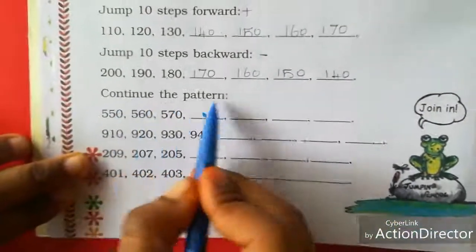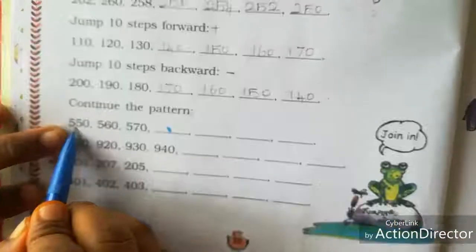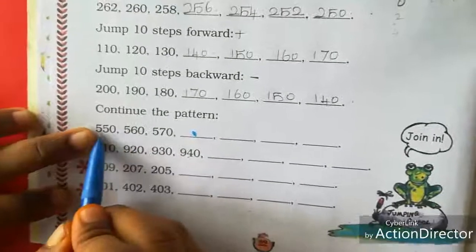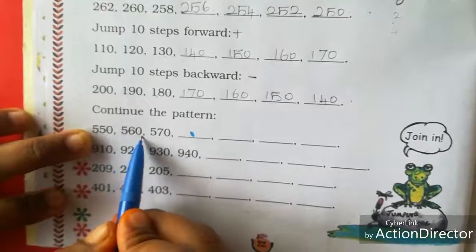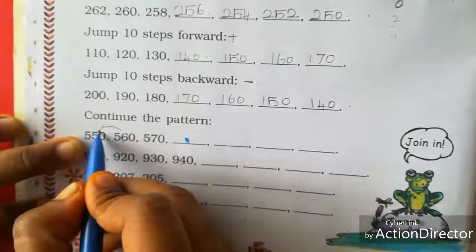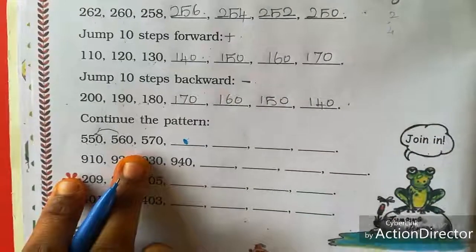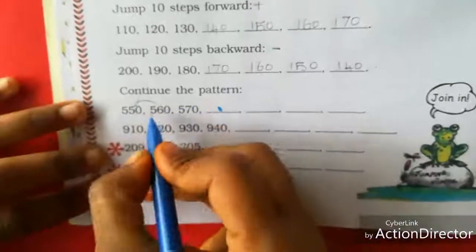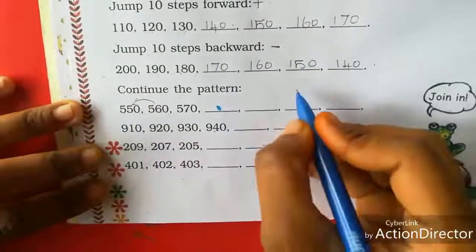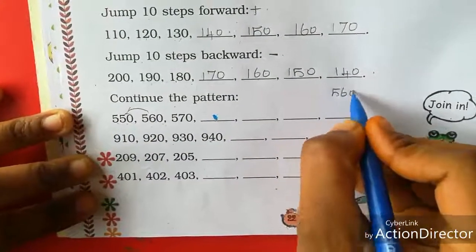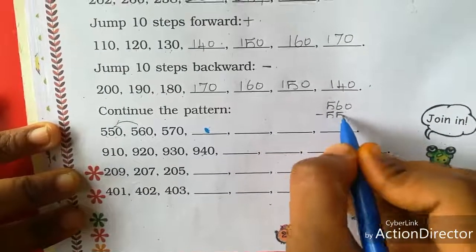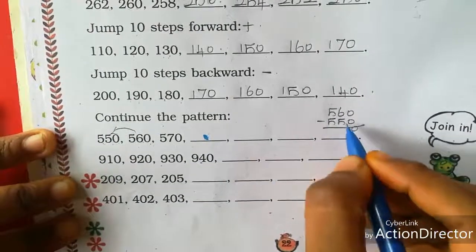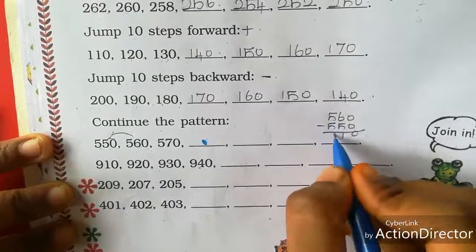See, continue the pattern. First, look at the number. You have to find the difference. 550, 560. If you find the difference between two numbers, you will easily identify which pattern it is. See, 560 minus 550: 0 minus 0, 0; 6 minus 5, 1; 5 minus 5, 0.